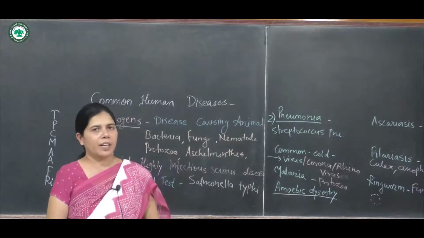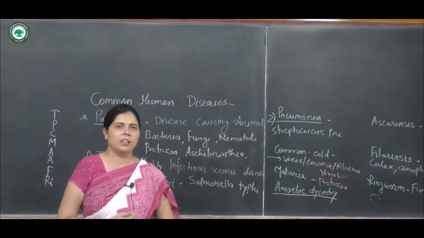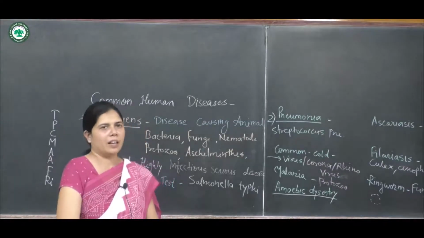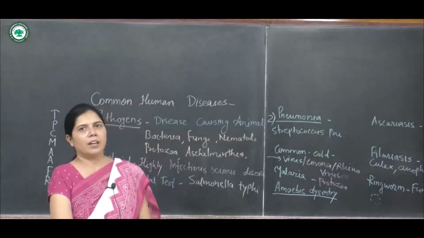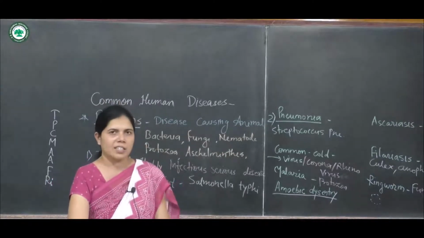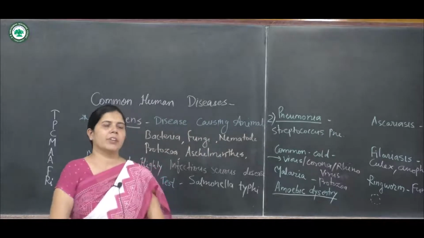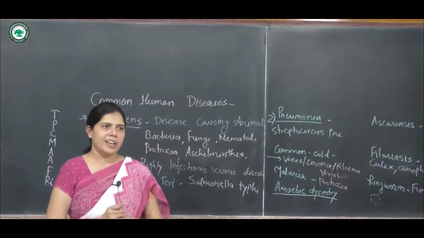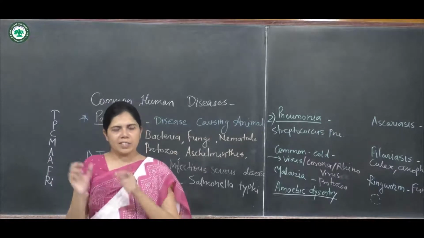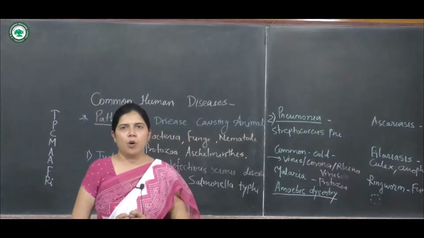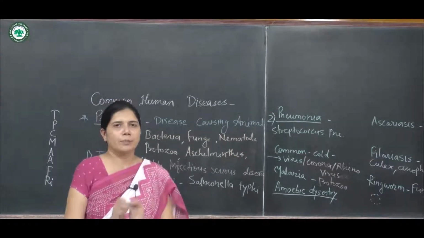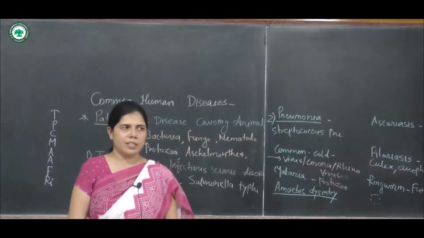T means typhoid, P means pneumonia, C means common cold, M stands for malaria. In AFRI, the first A is for amoebiasis, the second A for Ascariasis, F is for Filariasis, and the last RI means ringworm. It is a simple trick to learn and remember all the common diseases.